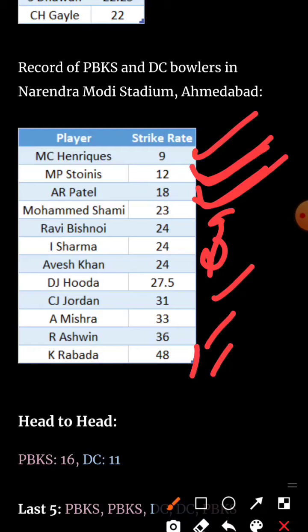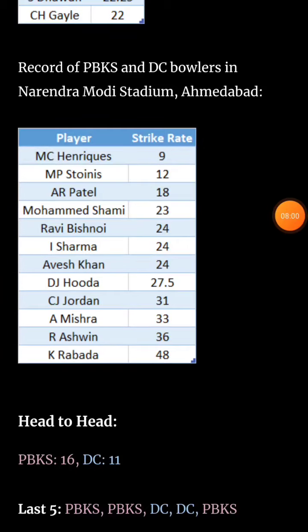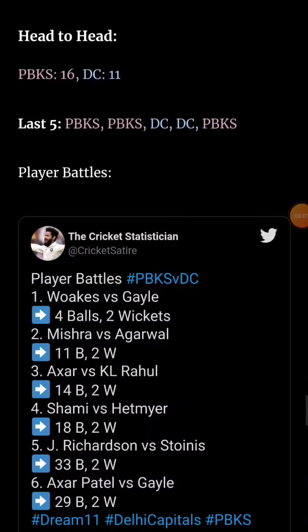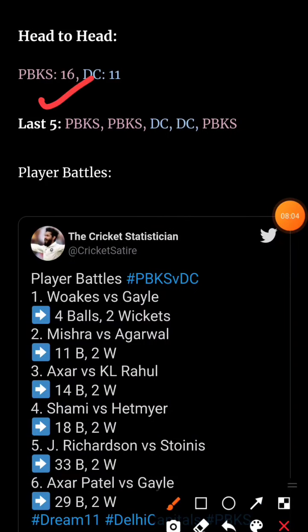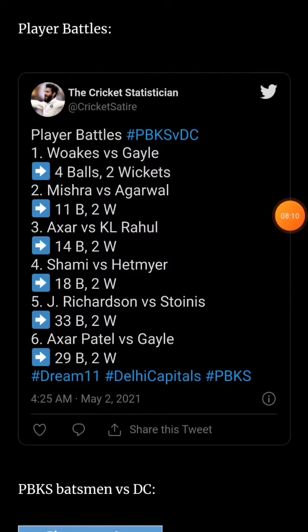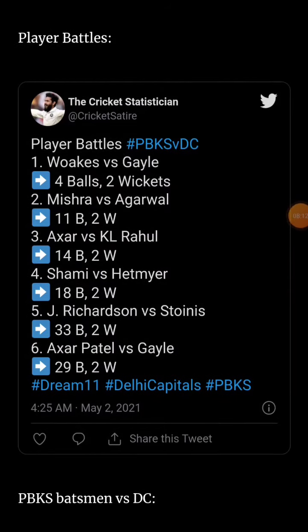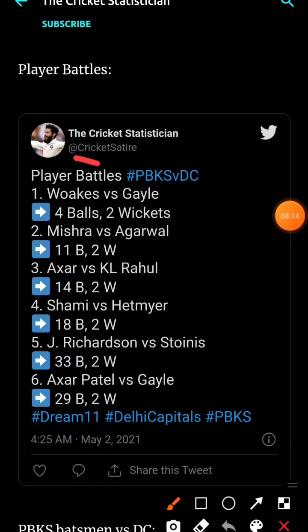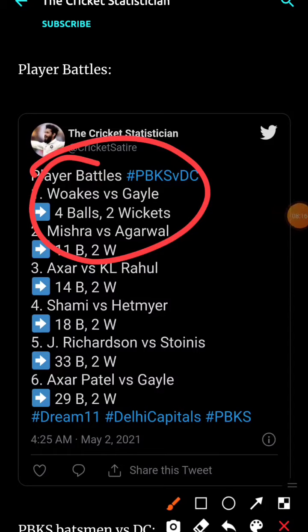Rabada does not have a very good record at his ground, but the sample set is too small to predict anything. Okay, head to head, Punjab Kings has won 16 times and DC have won 11 times. Last 2 matches have been won by Punjab Kings. Let's look at the player battles, guys. So you can see that Vokes, he got Chris Gayle 2 times in 4 balls. Even in the last match, Chris Vokes got Chris Gayle.